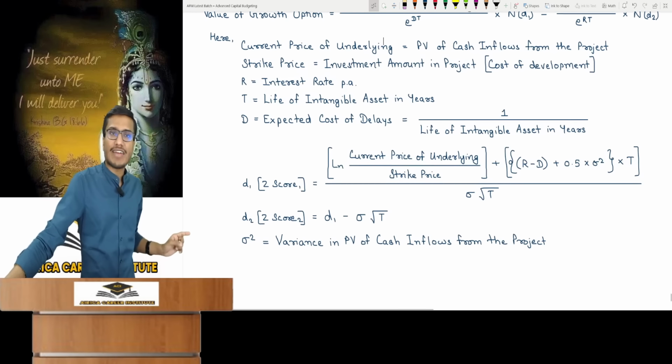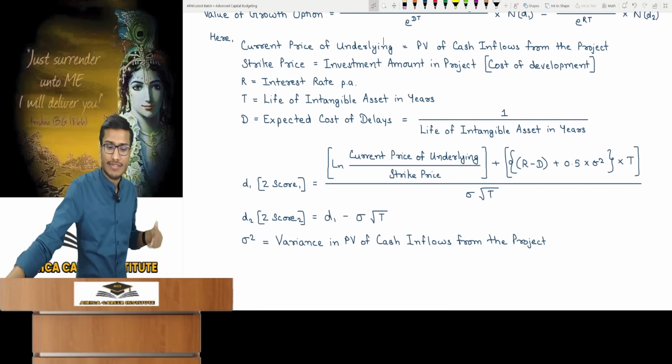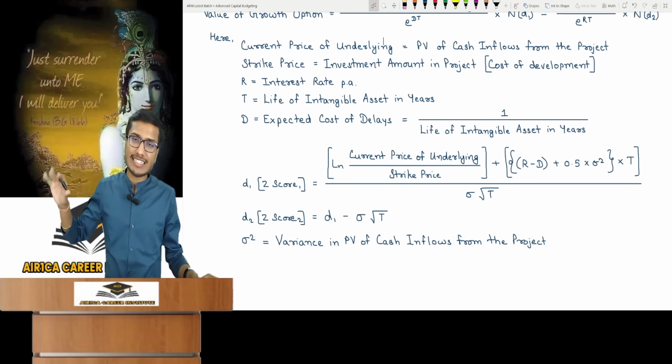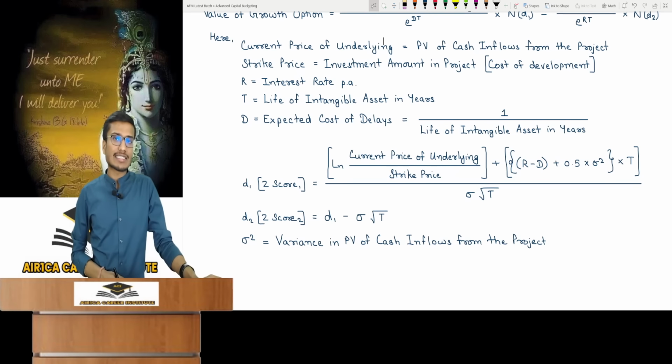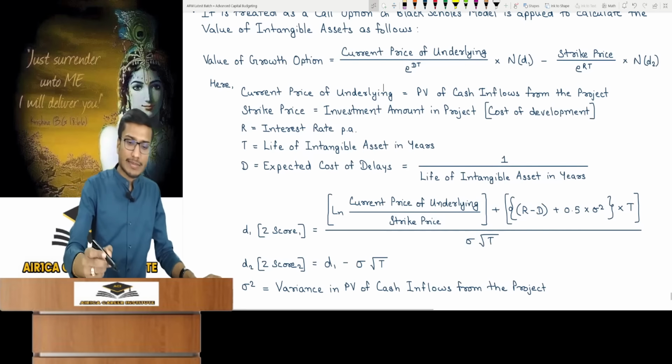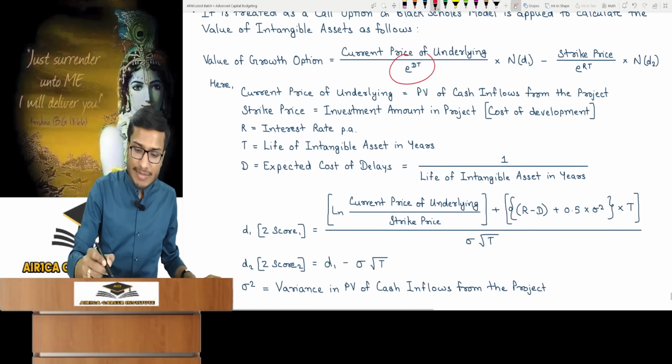Next, variance is the square of the standard deviation, and this refers to the variability of the project's PV of cash inflows. There can be a variance. How much is the variance? The variance in the PV of cash inflows. All the data remains identical. You are using capital budgeting data and the formula is the same. I will discuss two formula changes. I mentioned one change earlier.